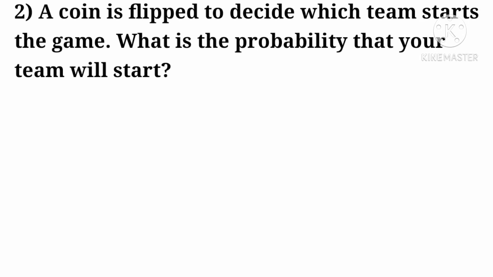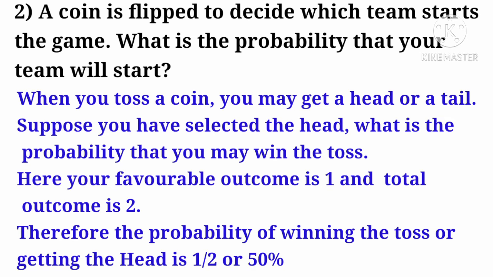Second problem. A coin is flipped to decide which team starts the game. What is the probability that your team will start? When you toss a coin, you may get a head or a tail. Suppose you have selected the head. What is the probability that you may win the toss? Here, your favorable outcome is 1 and total outcome is 2. Therefore, the probability of winning the toss or getting the head is 1 over 2 or 50%.